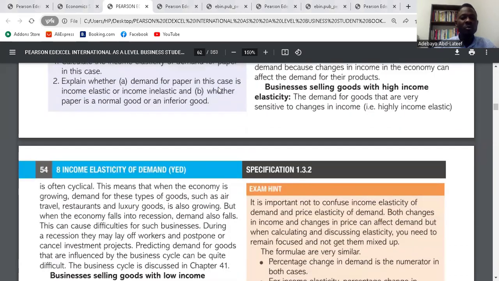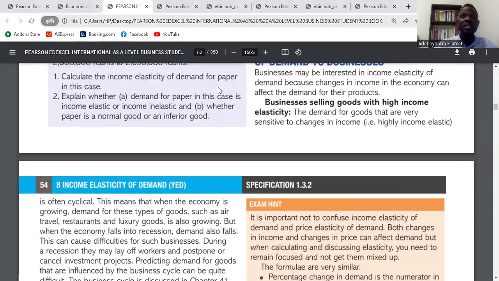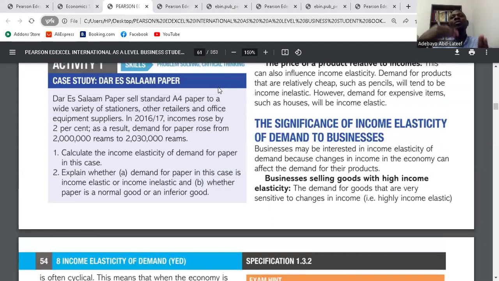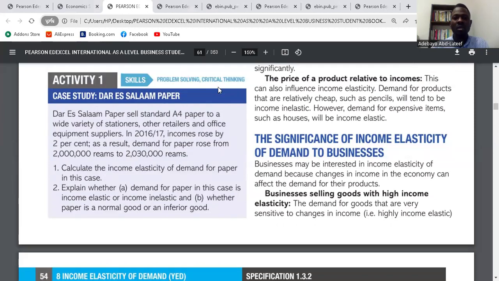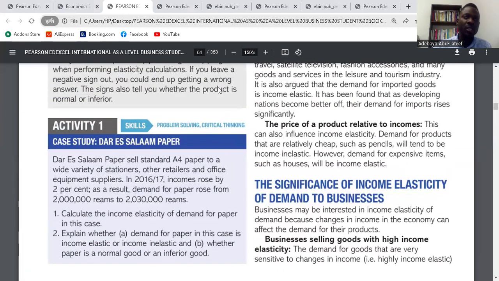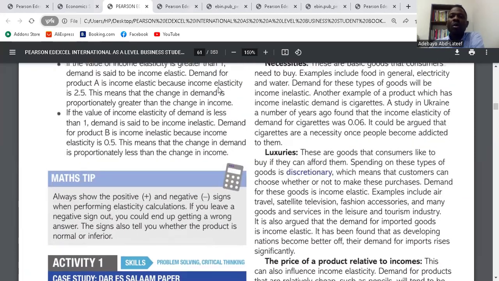So, but we have to put in mind that it has to be positive. Okay, because when we are thinking about it, is it how inferior it was or how normal it is anyway. But if it is greater than 1, it's income elastic. Less than 1, income inelastic. Yes. So we go to the factors now.